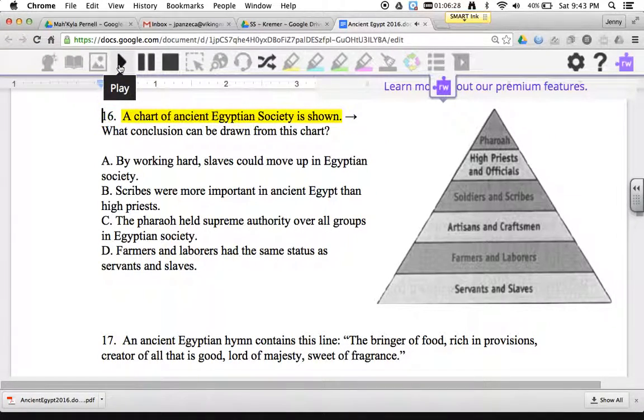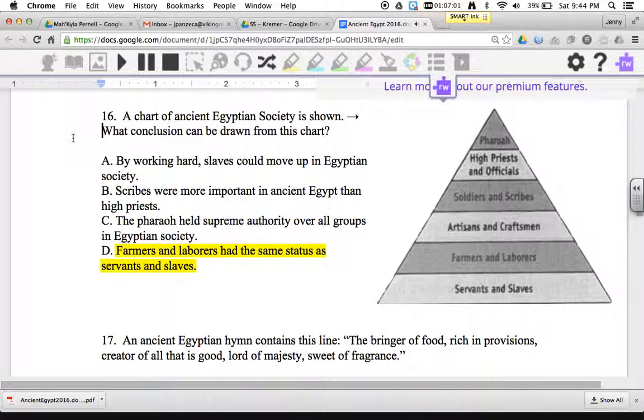16. A chart of ancient Egyptian society is shown. What conclusion can be drawn from this chart? A. By working hard, slaves could move up in Egyptian society. B. Scribes were more important in ancient Egypt than high priests. C. The pharaoh held supreme authority over all groups in Egyptian society.